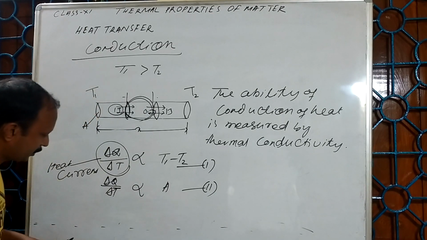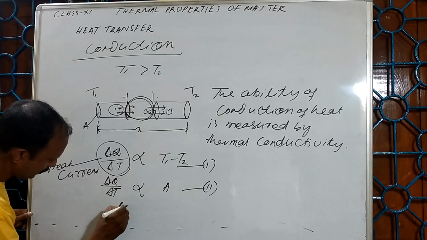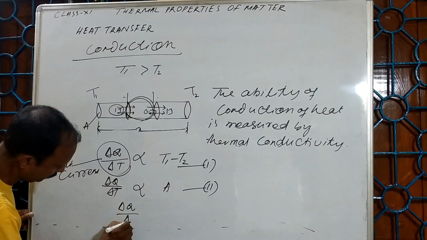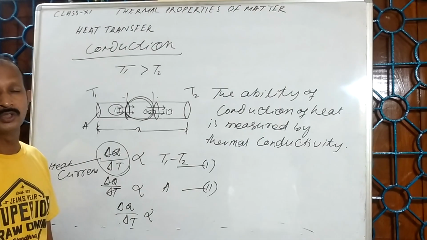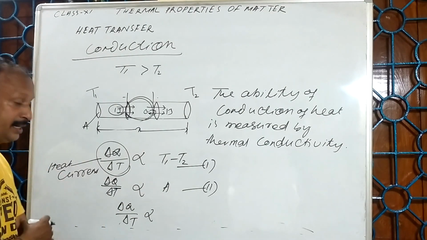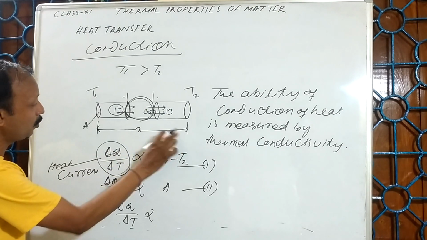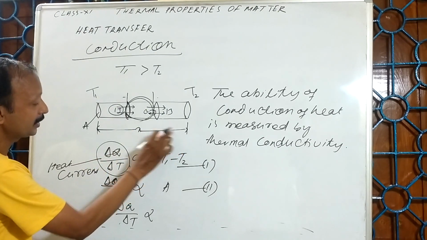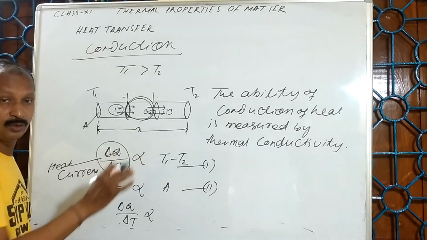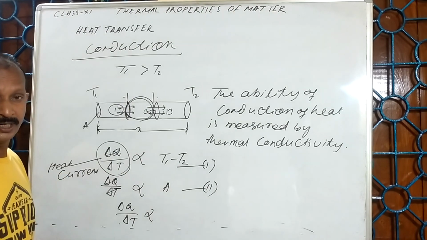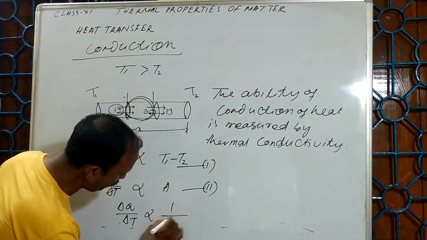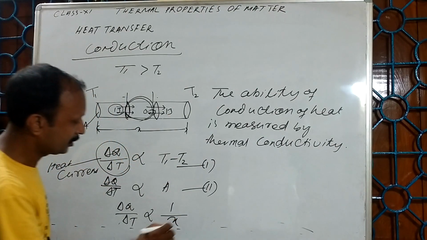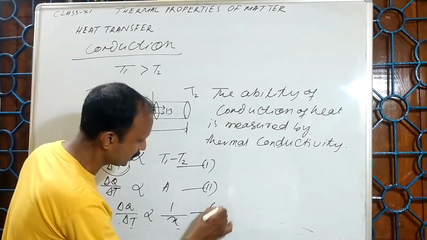This rate of heat is inversely proportional to its length. That means if the length is more, transfer of heat will be less. So it is inversely proportional to length. This is the third equation.